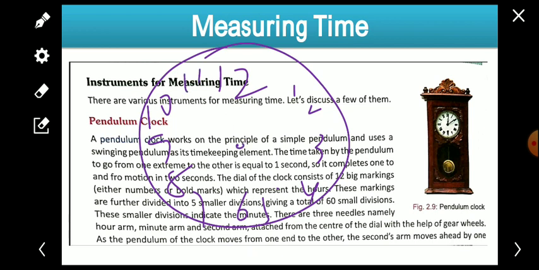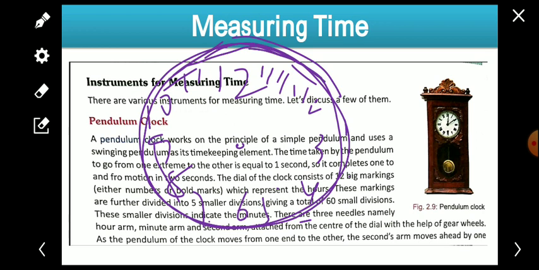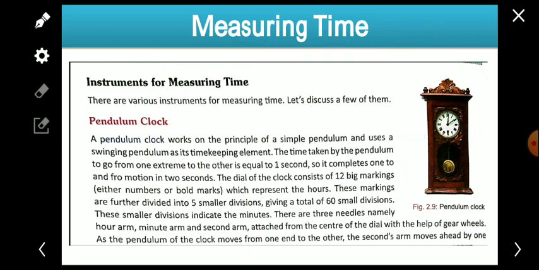The whole clock is divided into 12 parts, and every part has been divided into 5 sections. 5, 5, 5, like this, every part has been divided into 5 sections. It means the whole thing has been divided into how many small parts? 12 parts, and every part into 5 parts. 12 into 5, how many parts? 60 parts. So it has been divided into 60 parts.